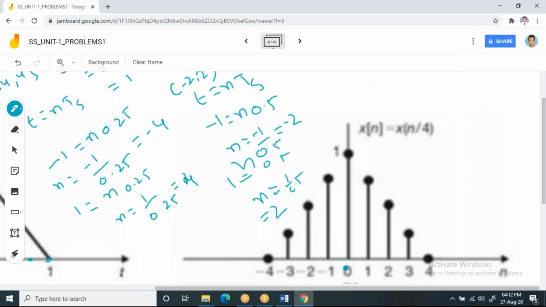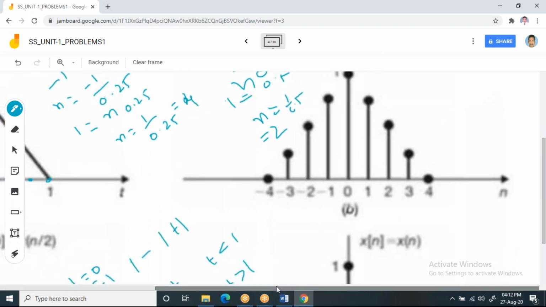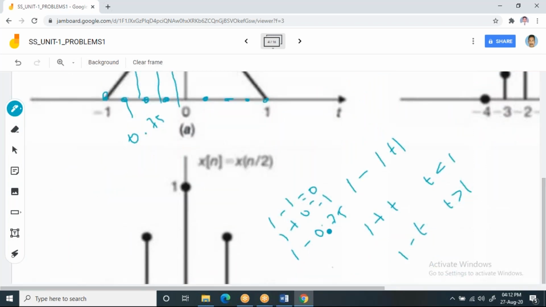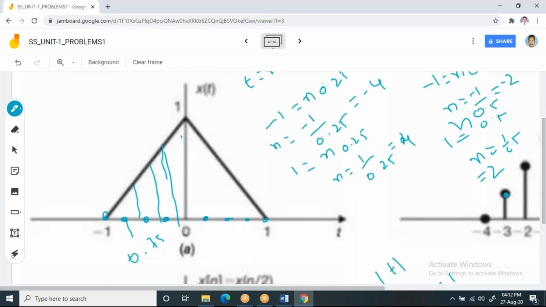That means in between we have so many samples: -4, -3, -2, -1, 0, 1, 2, 3, 4. The corresponding amplitudes you have to calculate using this. At this point we have 0.75. You substitute this 0.75: 1 minus 0.75 gives you 0.25, so the amplitude for this is 0.25.